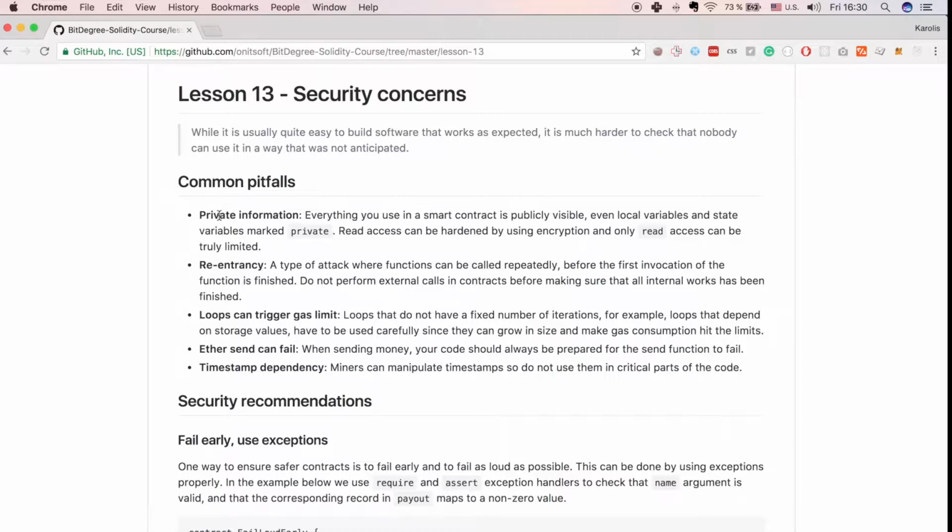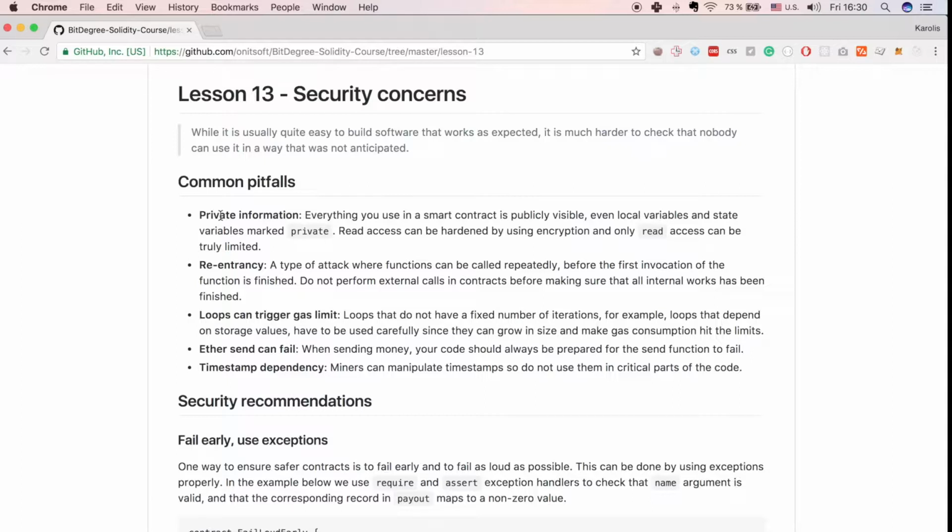Reentrancy is another common pitfall, and it's a type of attack where functions can be called repeatedly before the first invocation of the function is finished. And the way to prevent it is to not perform external calls in contracts before making sure that all internal works have been finished. We will have a look at an example of that soon, and this is also how the famous DAO attack was executed.